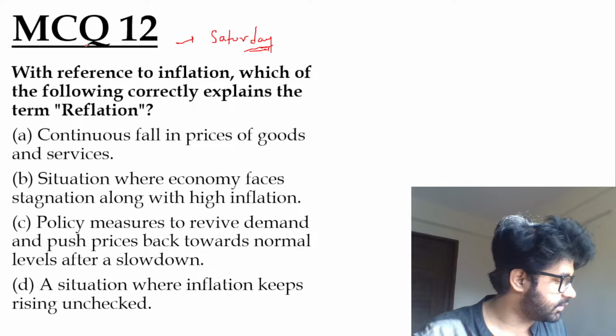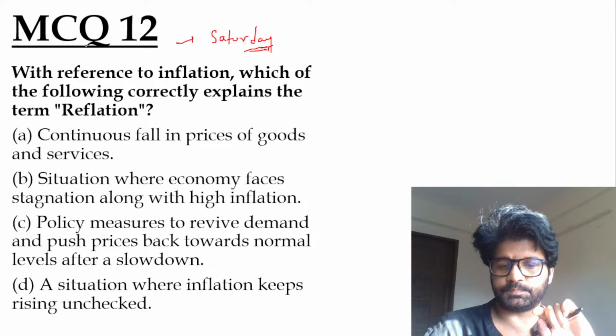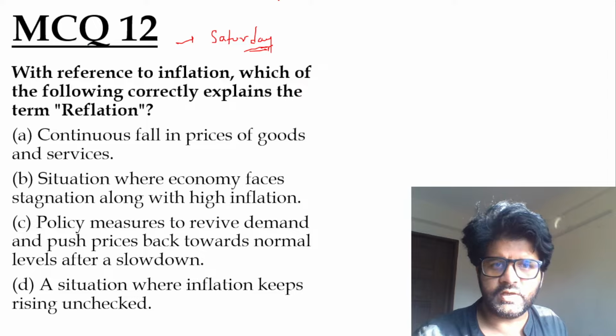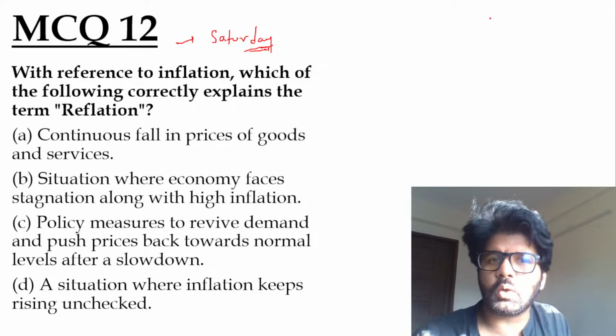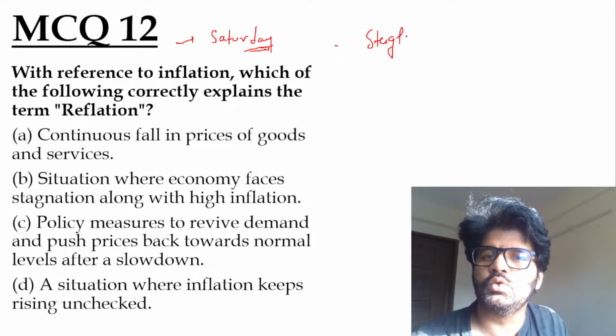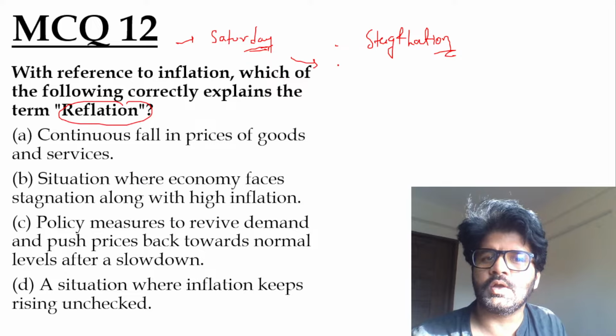What is reflation? What is the basic meaning of the term reflation? On Saturday, we talked about inflation, deflation, reflation, stagflation, skewflation, hyperinflation, and also the Phillips curve.